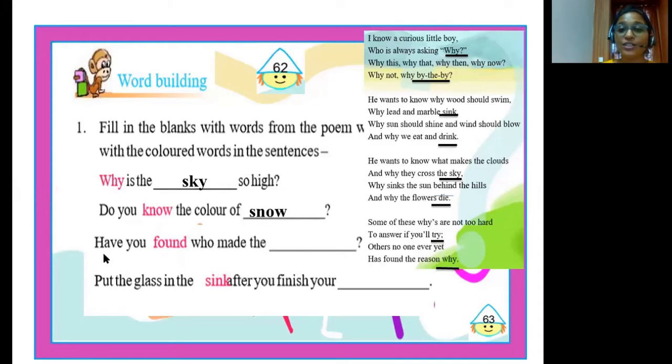In the third question, have you found who made the dash? Here, the highlighted word is found, and for its rhyming word, we can write sound. Have you found who made this sound? And finally, in the last sentence, put the glass in the sink after you finish your dash. You can write the rhyming word drink.